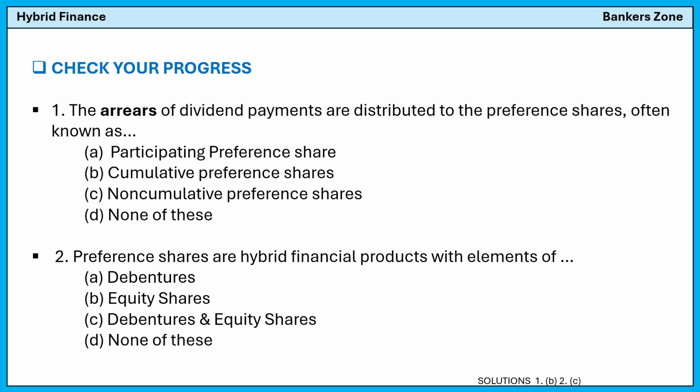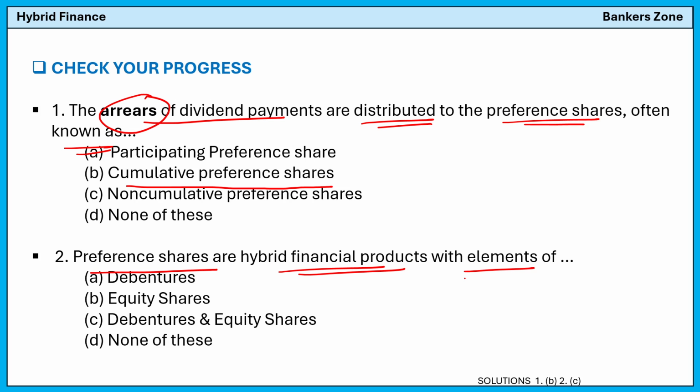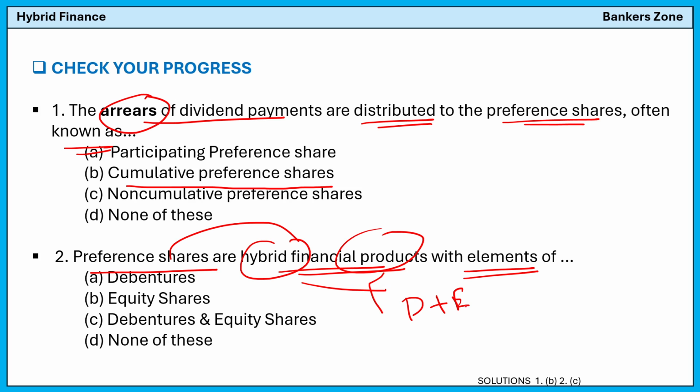Now see some questions. The arrears of dividend payment distributed to preference shares: when the arrears, meaning the dividend, is accumulated, it is called a cumulative preference share. Preference shares are a hybrid financial product. When we talk about a hybrid, it is a mixture of debenture and equity. So the correct option will be C. Preference shares have two basic characteristics, of the debenture and the equity.